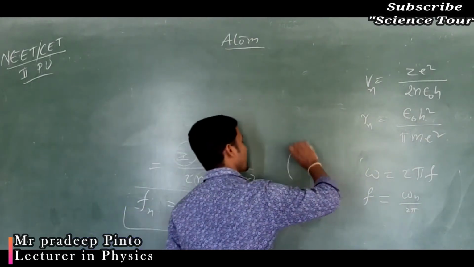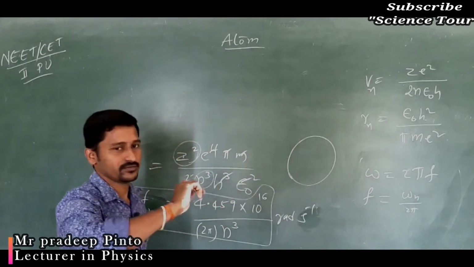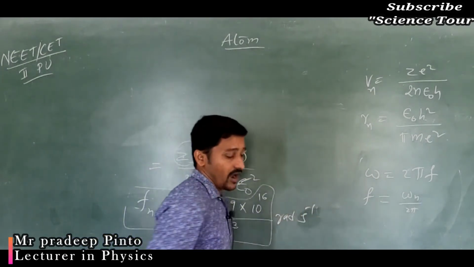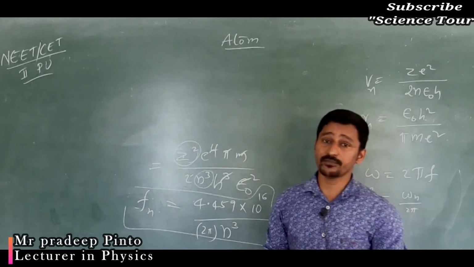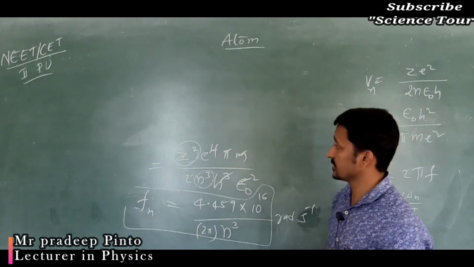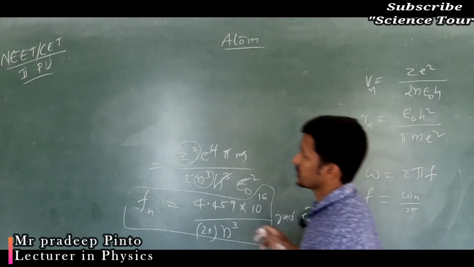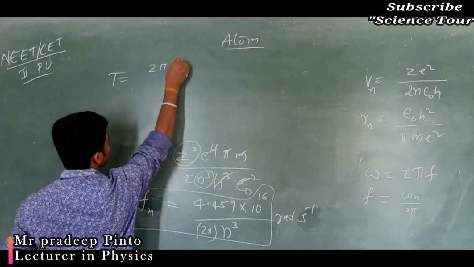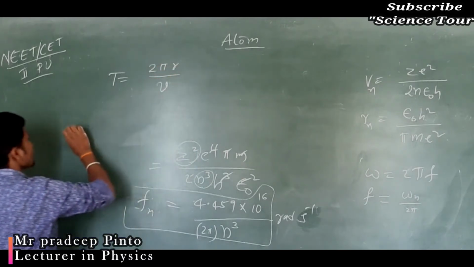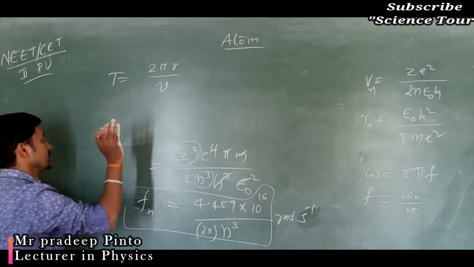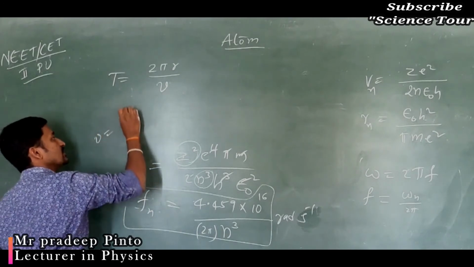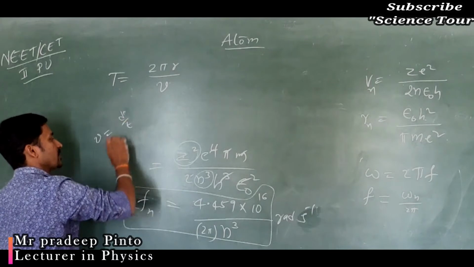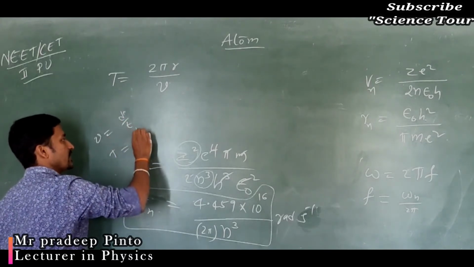What is the time taken to complete one rotation? Now, what is the expression for time period? How will you relate that time period with the other things we have studied? Simple. Time period is nothing but total distance traveled divided by the velocity, because velocity is equal to displacement by time, so time period T is nothing but displacement by velocity.